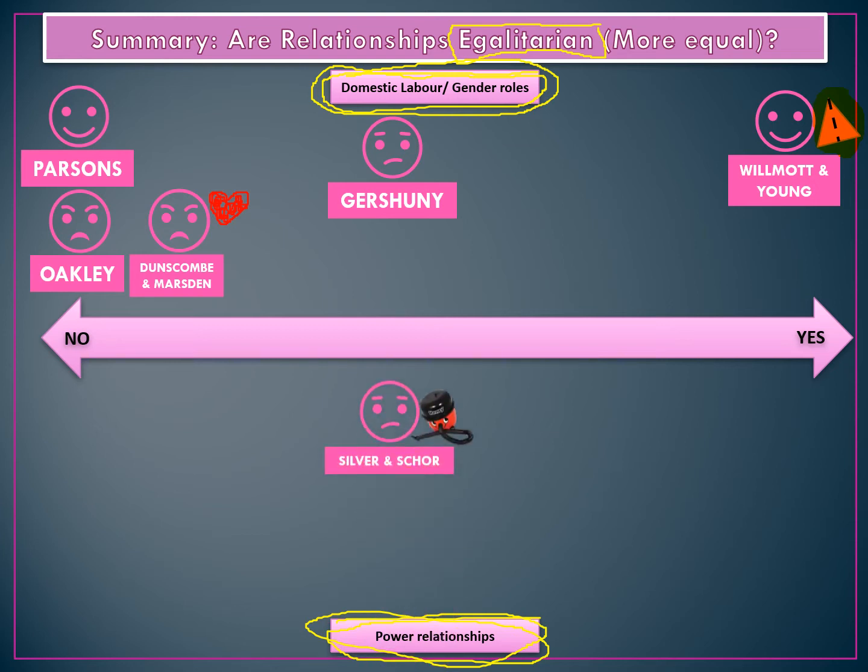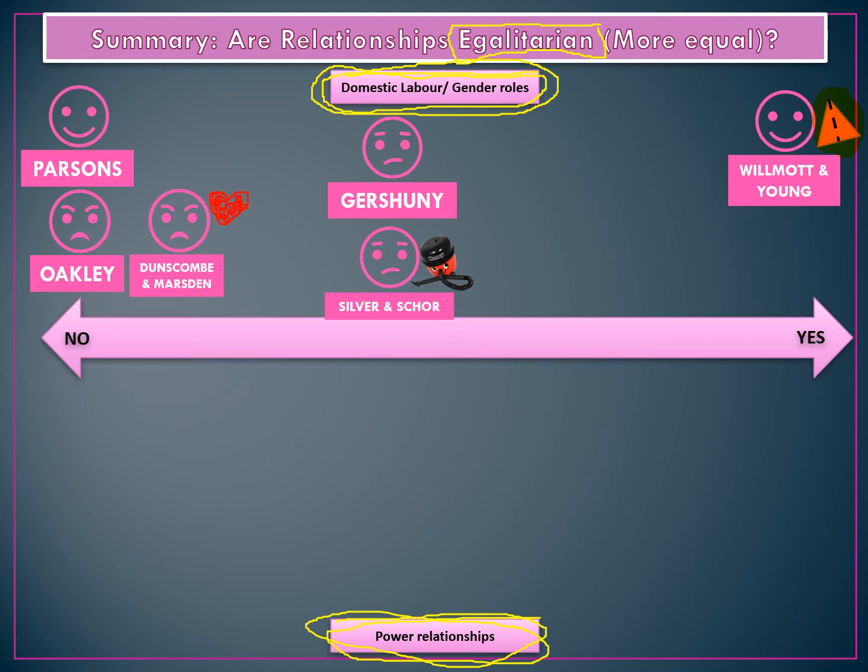On a similar notion, we have Silver and Score, who talk about the commercialization of the housewife role. Housework has become easier, quicker, because of technology like hoovers and washing machines, which do a bulk of the laborious tasks. So their notion is that men should be able to do more because it's easier to do housework.